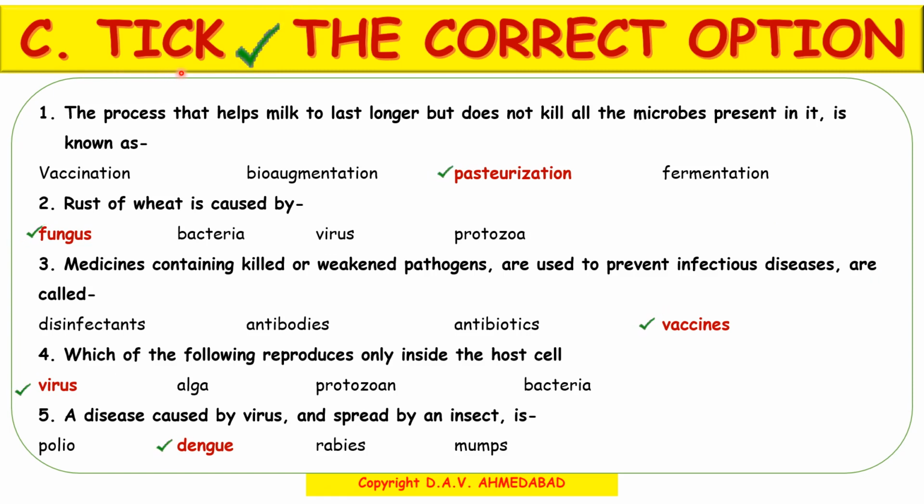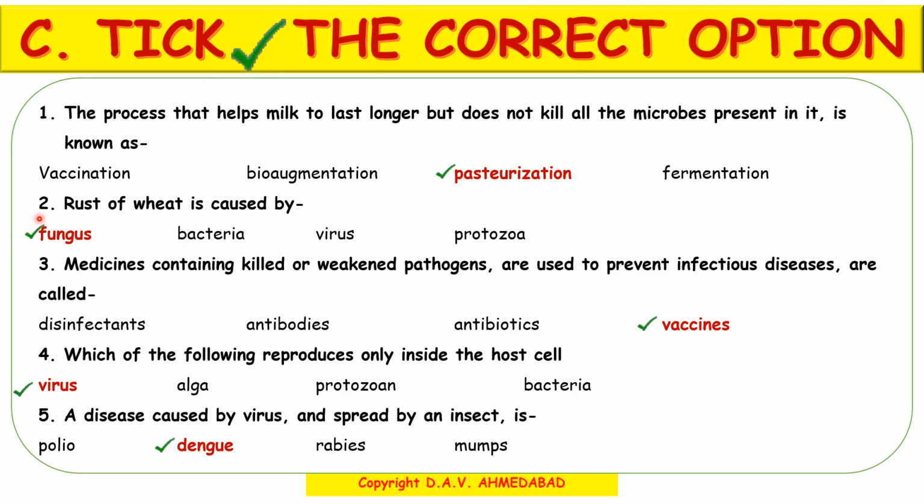C. Pick the correct option. Number 1. The process that helps milk to last longer but does not kill all the microbes present in it is known as, and the options given are vaccination, bioaugmentation, pasteurization and fermentation. Yes, the correct answer is pasteurization.